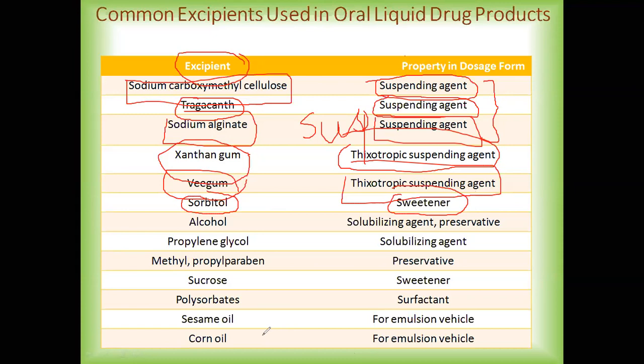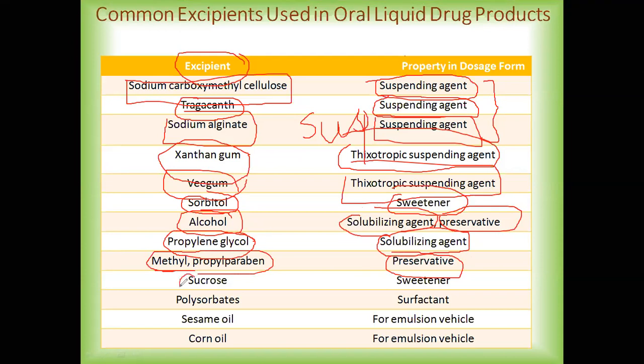Then to protect the liquid formulation from degradation, we sometimes have to add preservatives. So we add preservatives such as alcohol. This alcohol also has an additional property of a solubilizing agent, or we can say it is a co-solvent. Then we have another example of a solubilizing agent, that is propylene glycol, which is mainly used for dissolving drugs such as digoxin. Then we have other preservatives which are used as excipients such as methyl and propyl paraben.